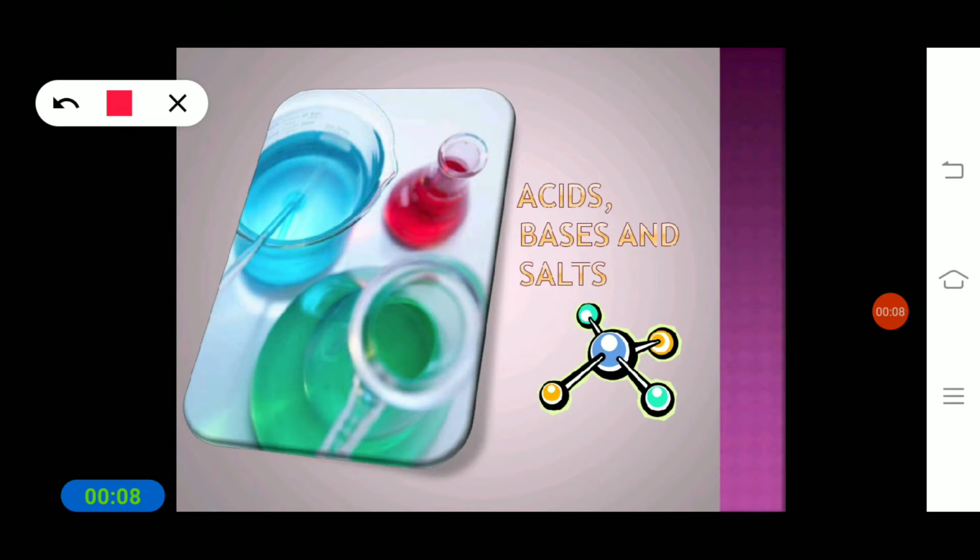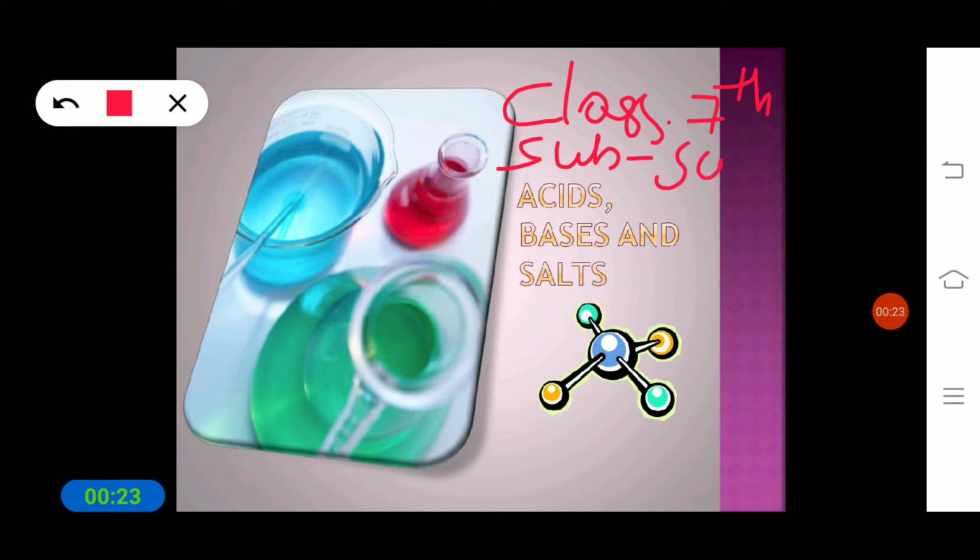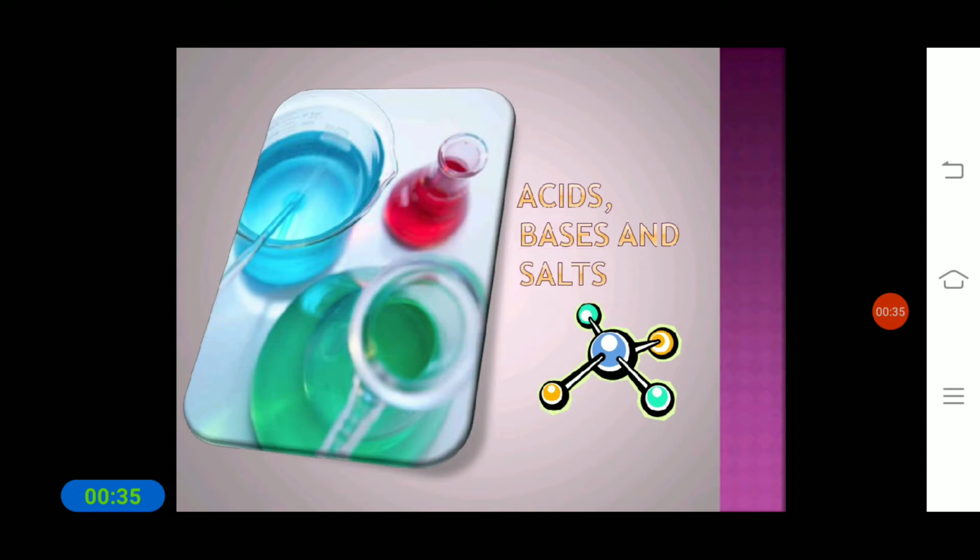Okay. So today this is for class 7th standard. In this class, the subject is what? Science. So in this class we are going to study about the topic, that is what? Acids, bases and salts. We will learn more about this topic. Okay.